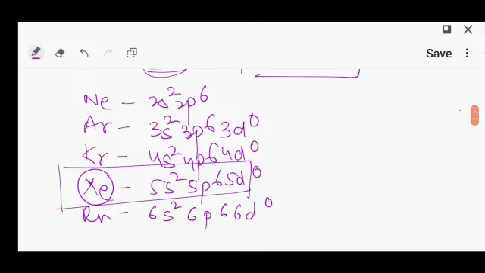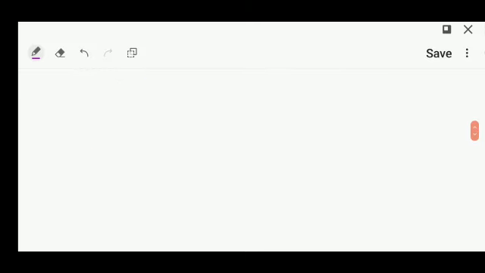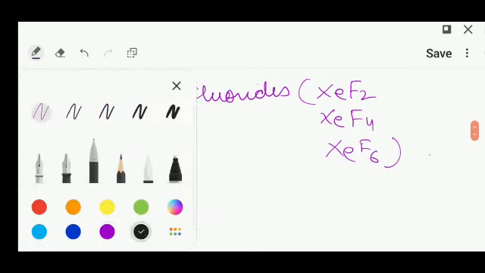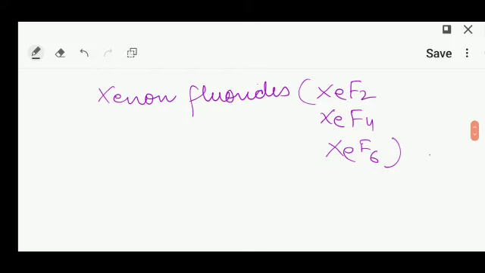Okay, now we are going to study the shape and hybridization of xenon fluorides. There are three fluorides: XeF2, XeF4 and XeF6. Okay, we are going to start with the very first xenon fluoride, that is XeF2. Listen here.